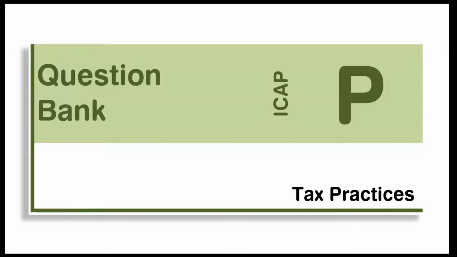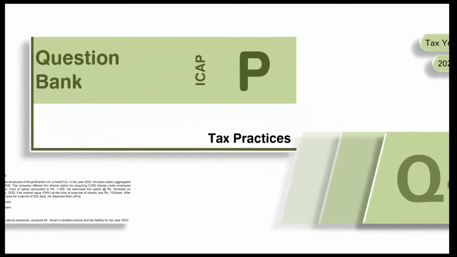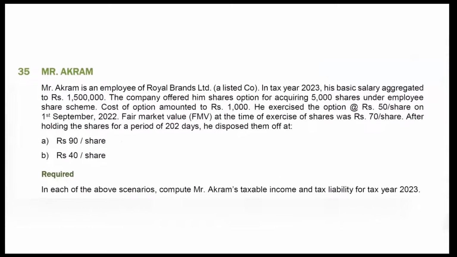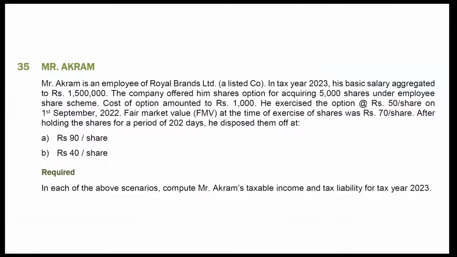Welcome everyone. This video is about question 35 of ICAP question bank. We will solve this question in accordance with latest tax law for tax year 2023. Please read the question carefully. You can pause video to read it. Please note that the taxpayer in this question is an individual, Mr. Akram. After reading first line of question, you can infer that the individual is resident person.